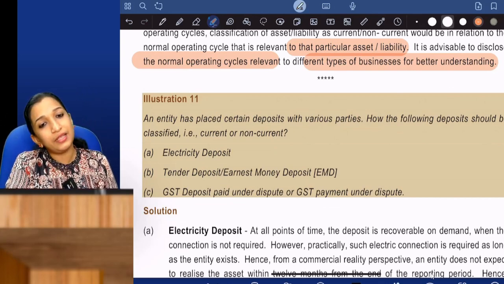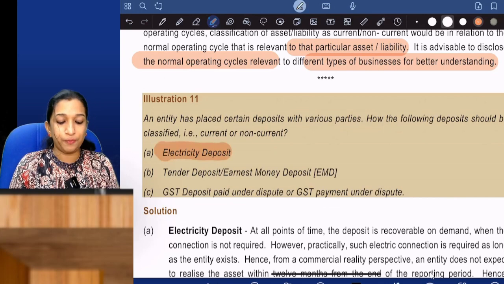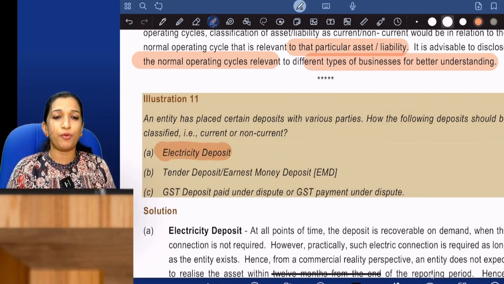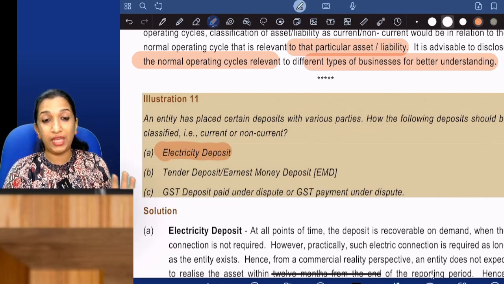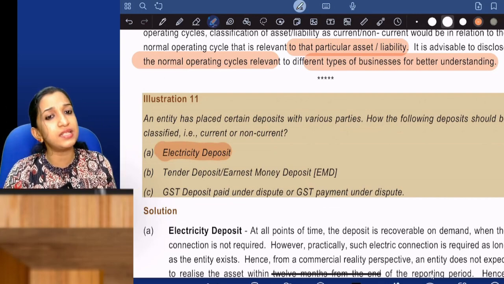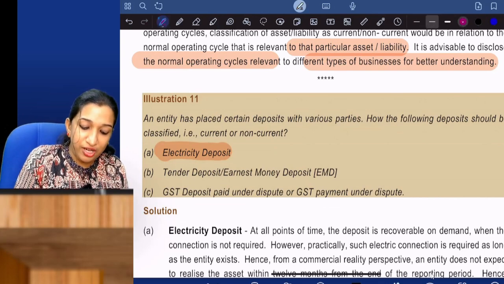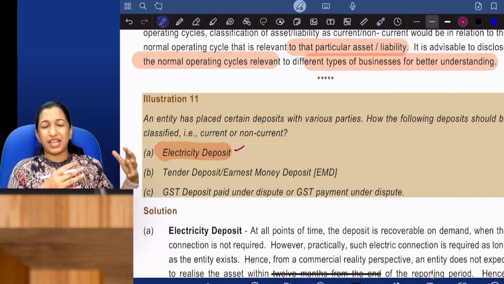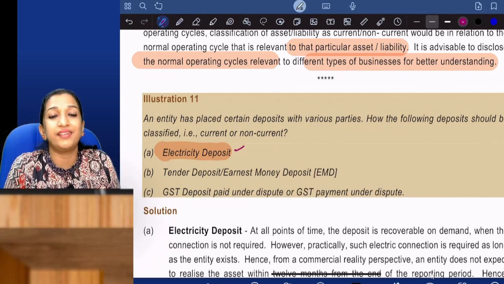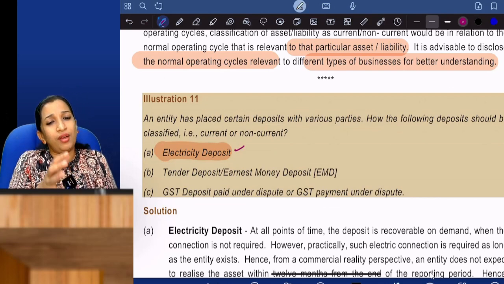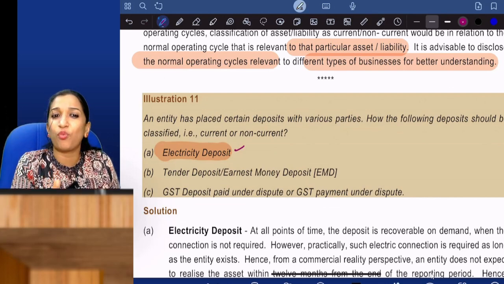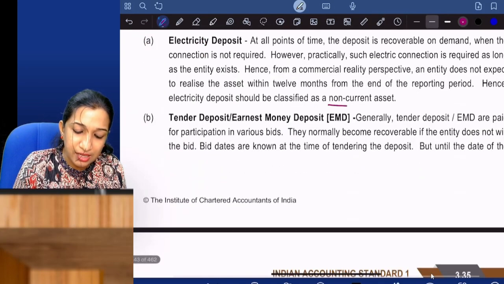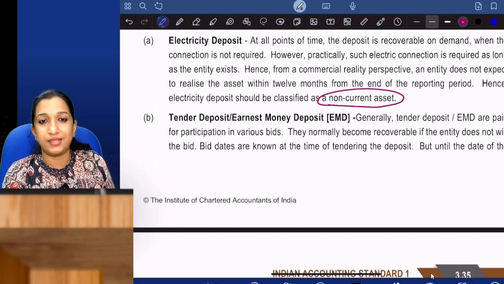Current or non-current? Electricity deposit. How can I say it is current or non-current just by seeing electricity deposit? It depends on the terms. If it is expected to be realized within 12 months, it is current, or else non-current. But generally, if an entity takes an electricity connection, you have to make the deposit. It is expected to be realized only when the entity liquidates, because normally, entities will not take an electricity connection for 1 year. Yes or no? So generally electricity deposit is considered as a non-current asset.